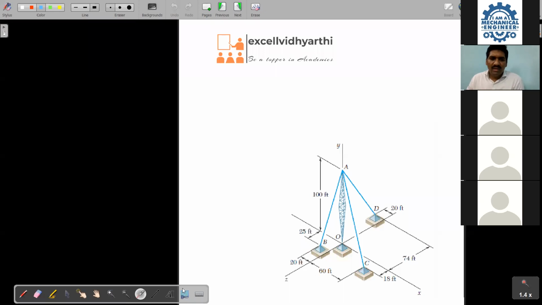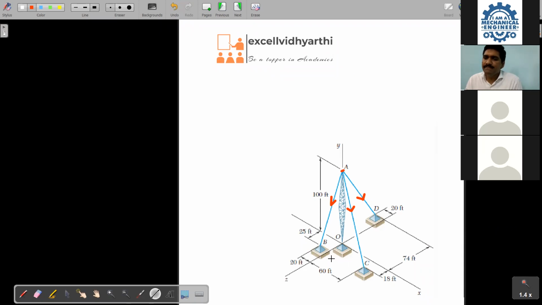Okay, can you say what are the forces acting here? One is the tension in the string AB, tension in the string AC, and tension in the string AD. We have 3 tensions here like this in the string. Now can you say what happens? All of you. So I can say definitely all these forces are acting at only one single point at A. Therefore, this becomes what? Non-coplanar and concurrent force system. That's it.